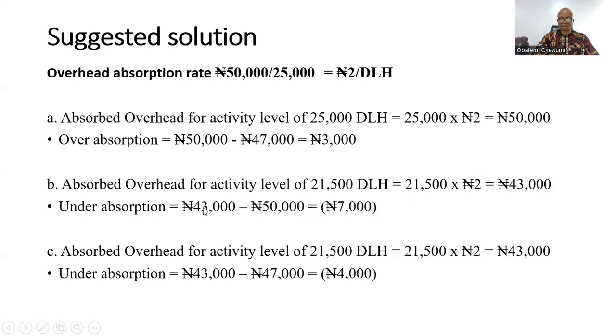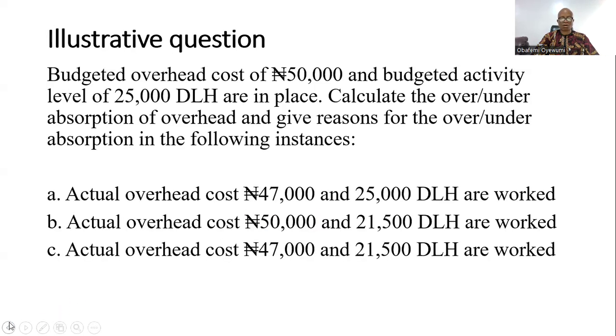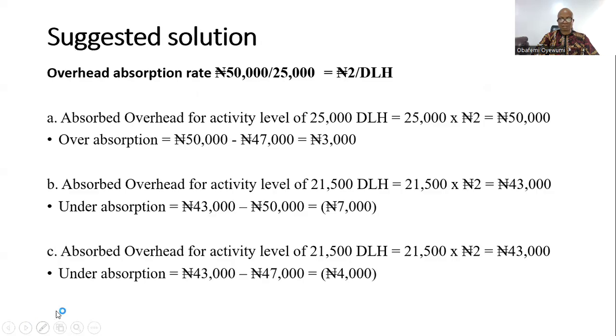So under absorption is what you're going to have there, because the actual overhead cost is 50,000. The actual overhead cost minus the absorbed overhead cost will fetch you the under absorption.